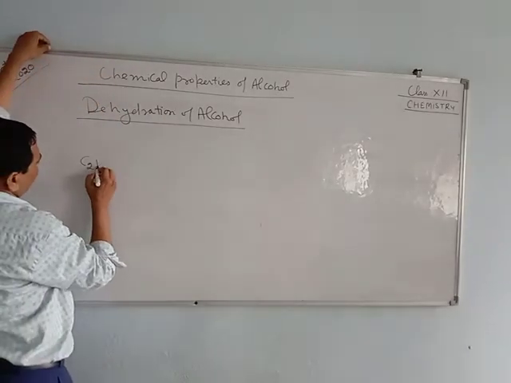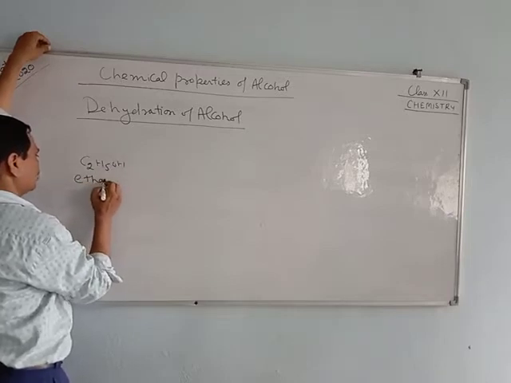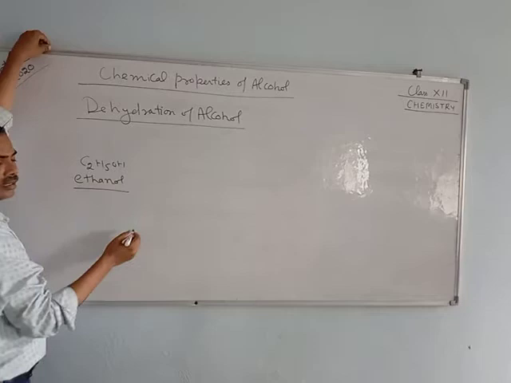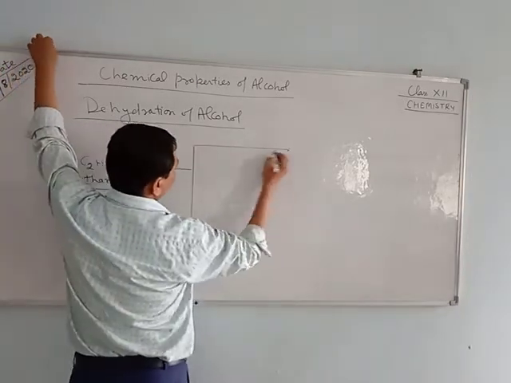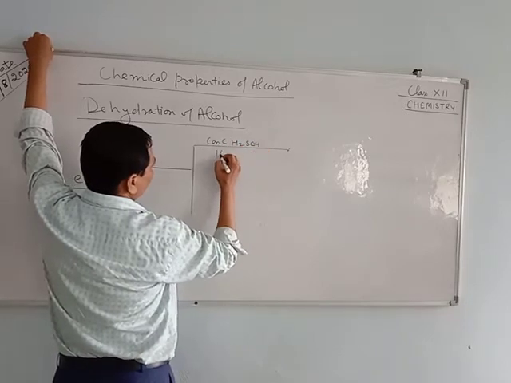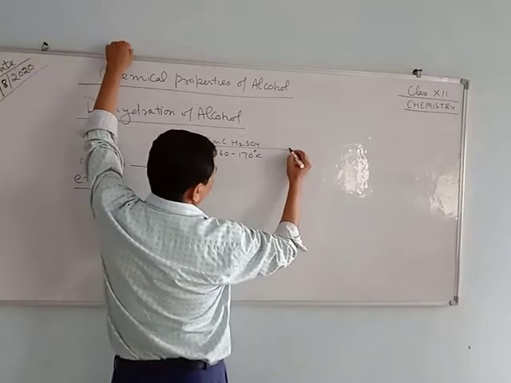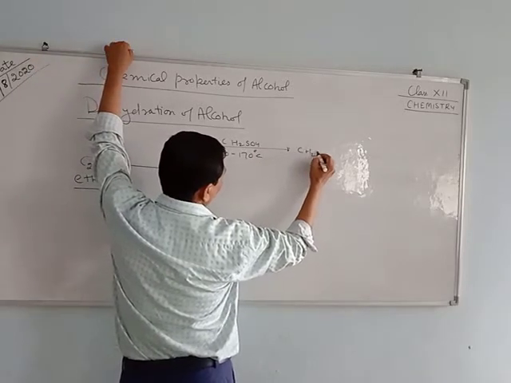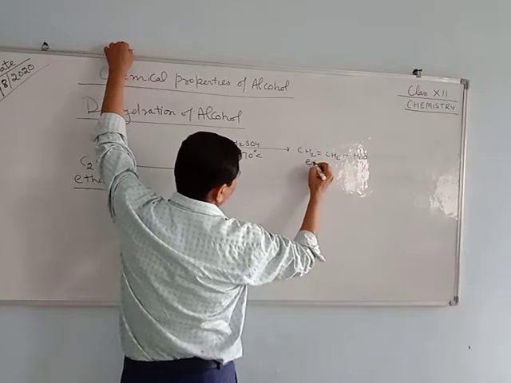For example, this is ethanol, or you can say ethyl alcohol. When ethanol is heated with concentrated sulfuric acid at 160 to 170 degrees Celsius, it gives ethene, CH2=CH2. This one is ethene.